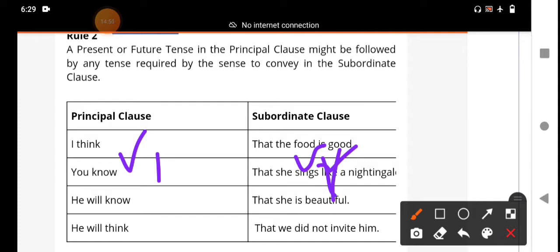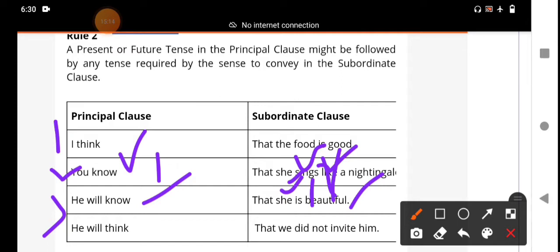And the principal clause, you will know, the third one: "He will know that she is beautiful." "She is beautiful" is also V1, present tense. If the principal clause is in the future tense or present tense, the subordinate clause may be in any tense. Here the main clause is future tense, and the subordinate clause is simple present tense.